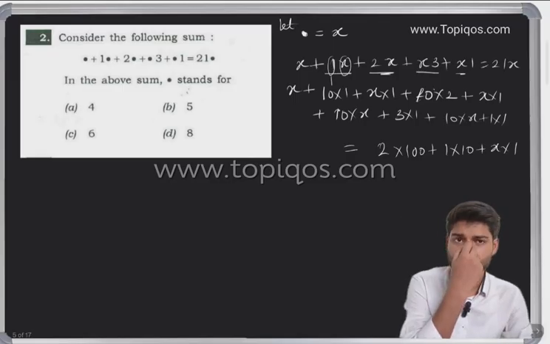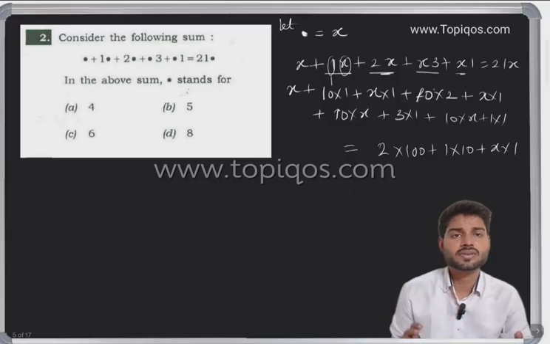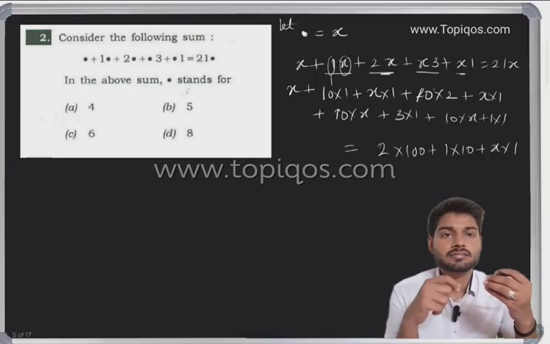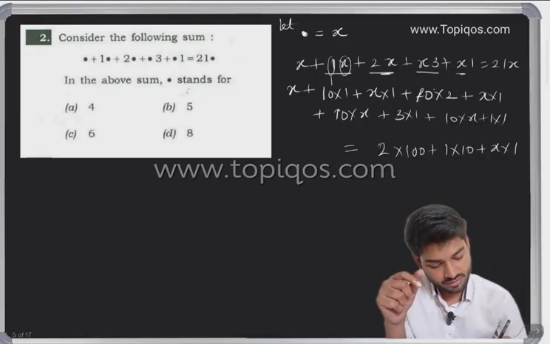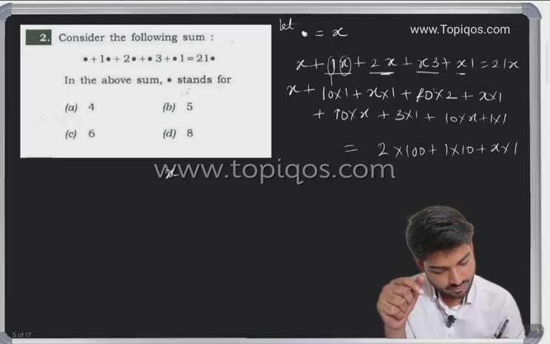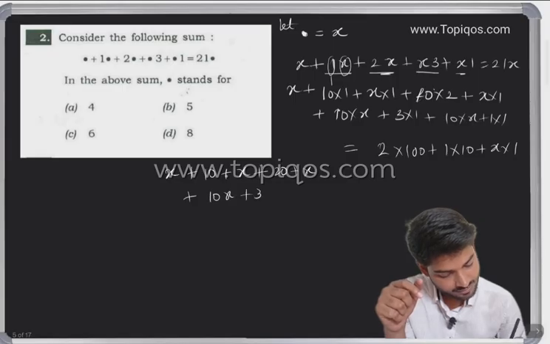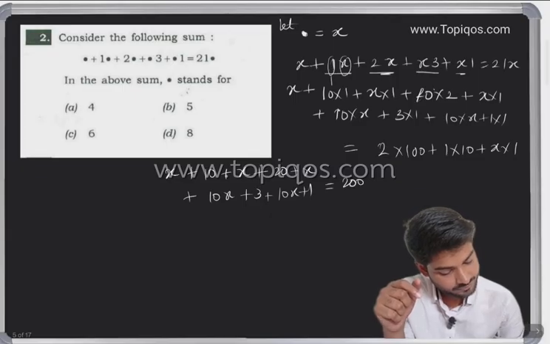See, here I have tried to simplify more, but in the next question, we'll be skipping some steps so that it is not spoon feeding. So here we can write: 10 plus x, 20 plus x, 10x plus 3 plus 10x plus 1 equals 200 plus 10 plus x.